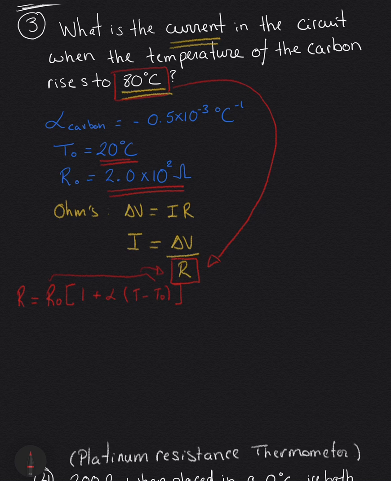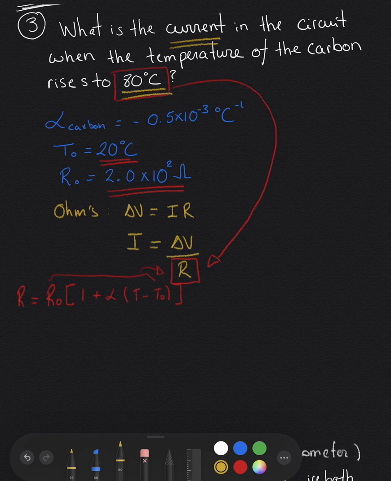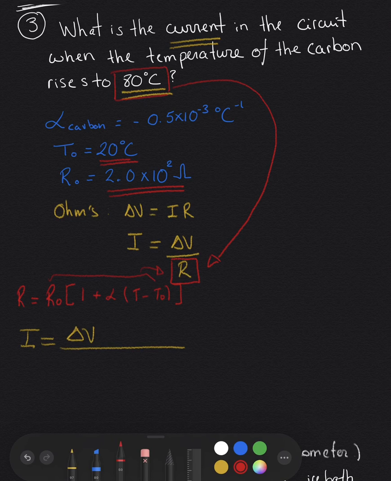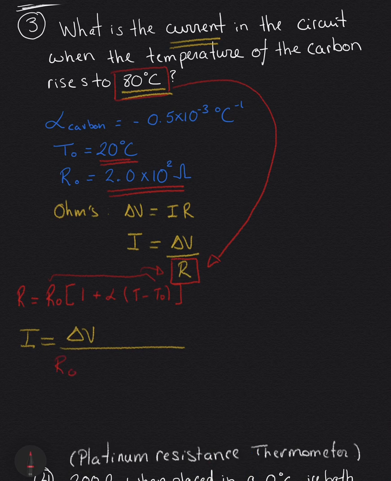Okay. So this gives me that I is equal to my change of potential and then divided by R naught times 1 plus alpha T minus T naught.